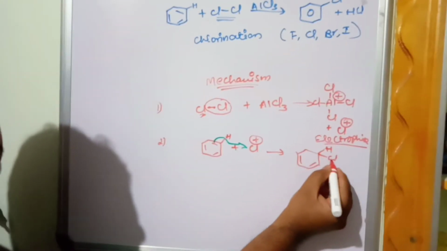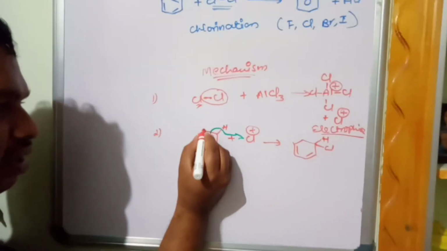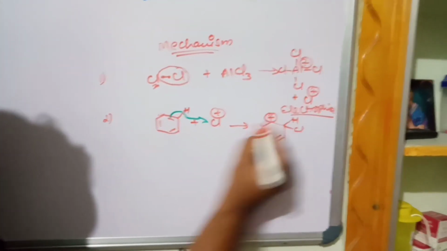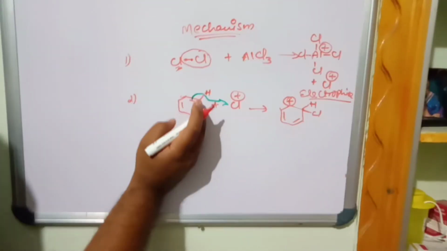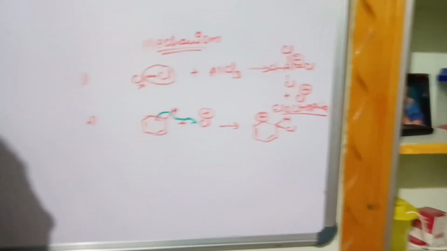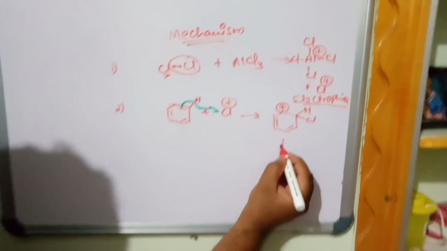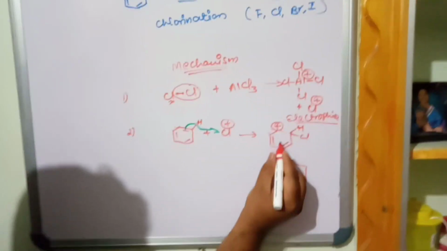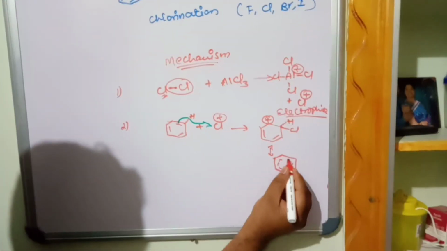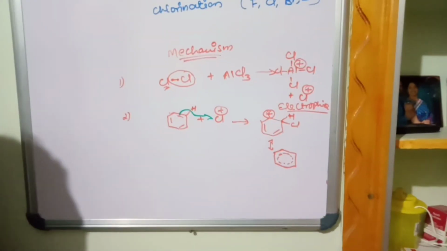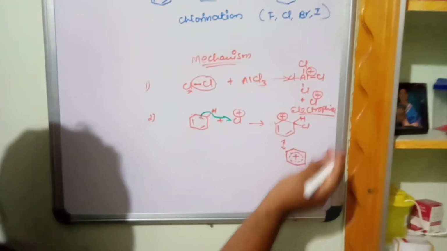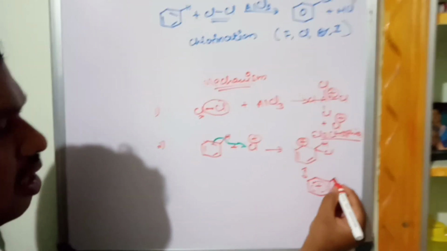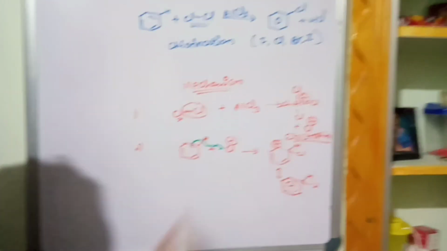It formed a bond and this carbon becomes electron deficient. That's why it carries the positive charge. The positive charge becomes attached on the next carbon because it becomes electron deficient. This undergoes resonance stabilization. What is resonance stabilization? Delocalization of pi electrons takes place throughout the ring, and positive charge also disperses throughout the ring. As a result, I have written the stabilized structure.